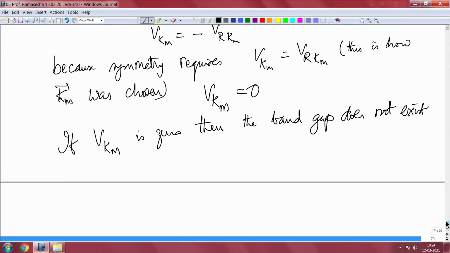So, although it appears like a general theorem that at the zone edges you must always have a non-zero band gap, unfortunately this does not work in some non-symmorphic space groups, because for some Km, that is for some zone boundaries, V of Km will be 0. So, this particular phenomenon is known as sticking of bands at the band edges, at the zone edges.